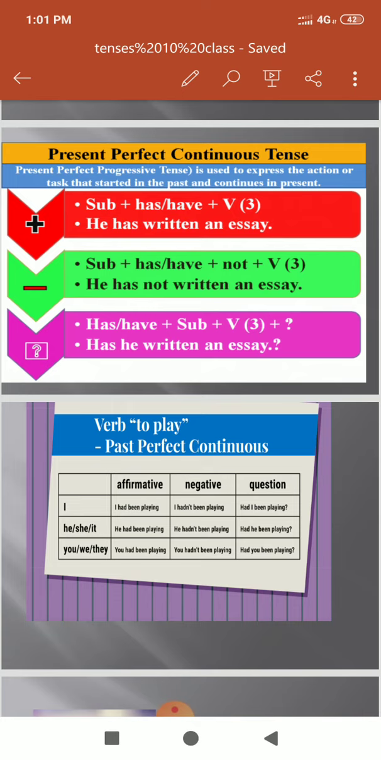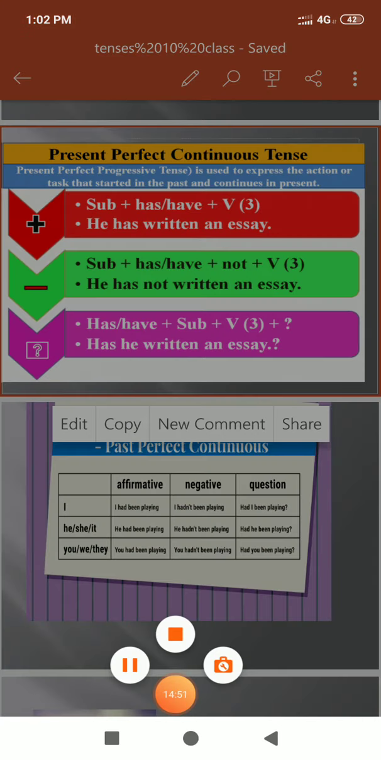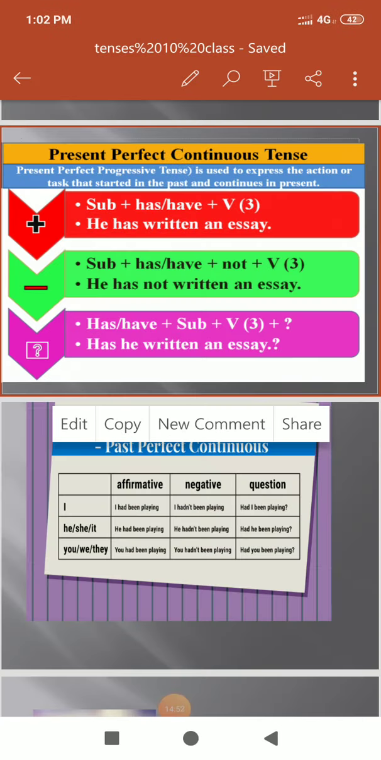Present perfect progressive tense is used to express an action or task that has started in the past and continues in the present. It is not subject plus has, have plus third form of the verb. No, students, it will be subject plus has been plus first form of the verb plus ing plus for and since. And the plural subject plus have been plus first form of the verb plus ing plus for and since will be used. Arpit has been sleeping since 6 o'clock. They have been running for 3 hours.